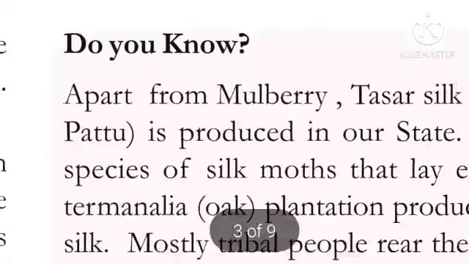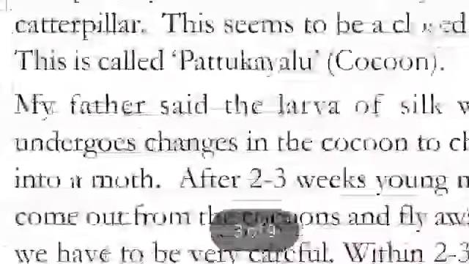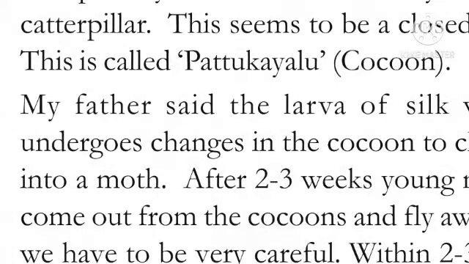Do you know children, here they are using one more word, cocoon. Common name is pattukayalu. My father said the larva of silkworm undergoes changes in the cocoon to change into a moth. After 2 to 3 weeks, young moths come out from the cocoons and fly away.